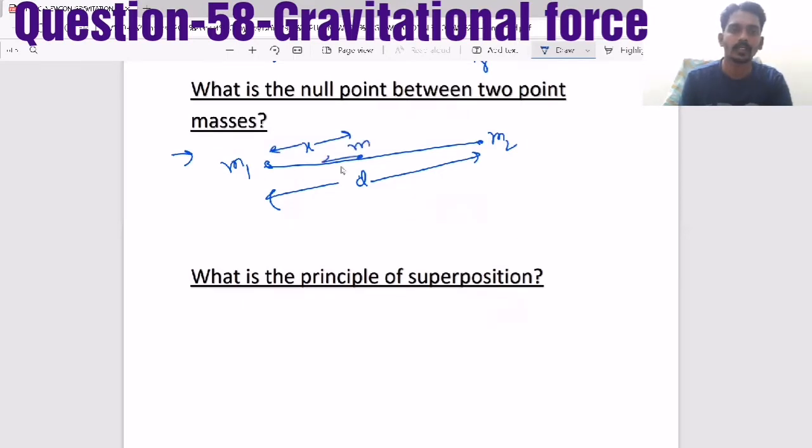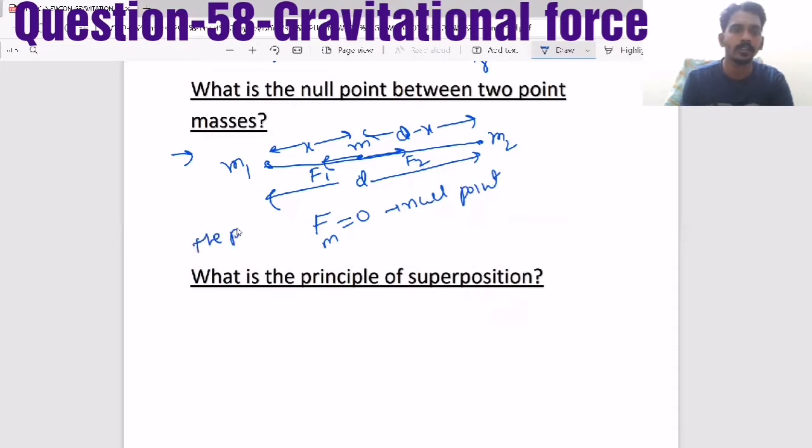Now, this will attract. There is a force due to m1. There is a force due to m2 also, and the distance will become d minus x. Now, the resultant force on m, if it is 0, that is called the null point.